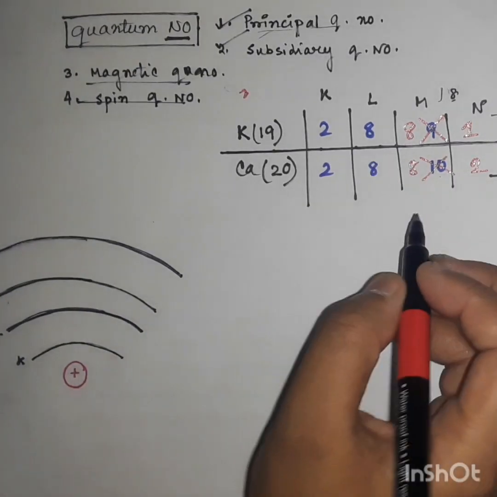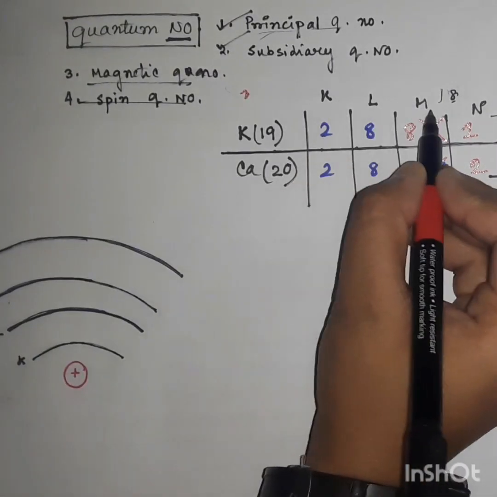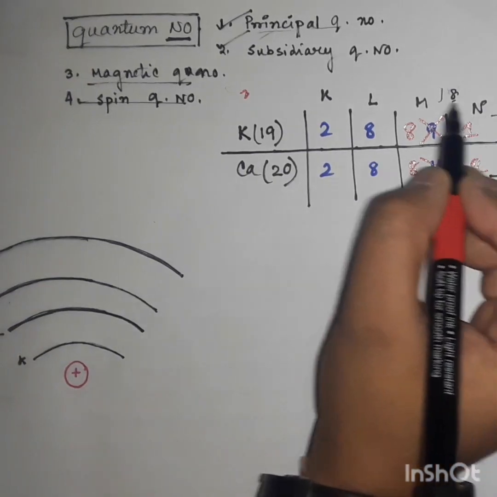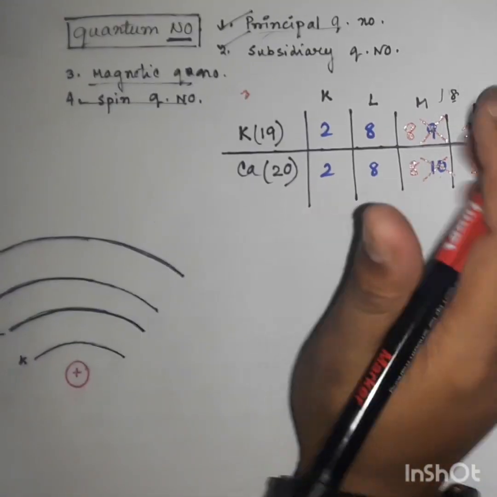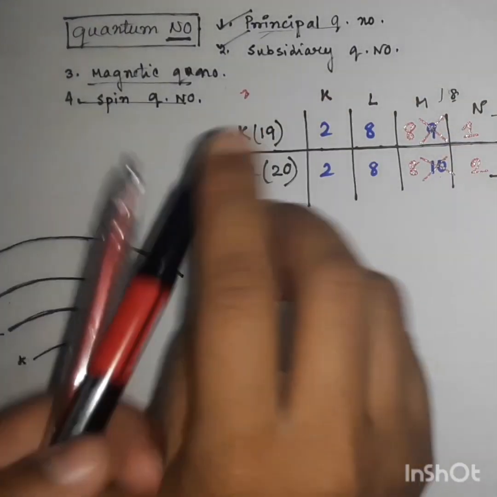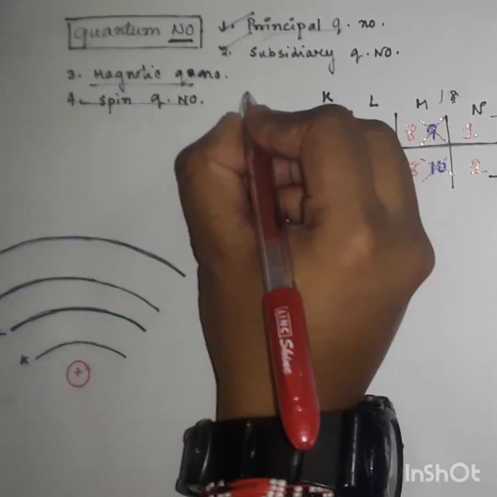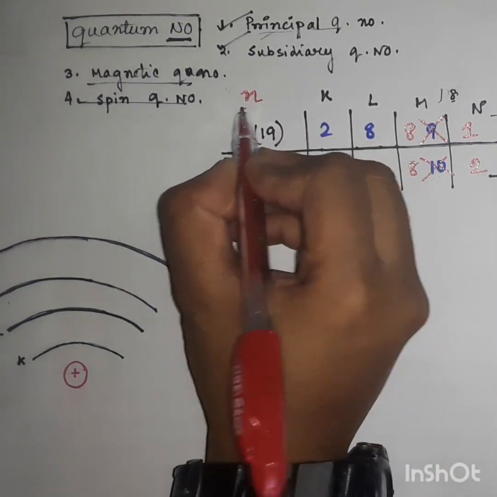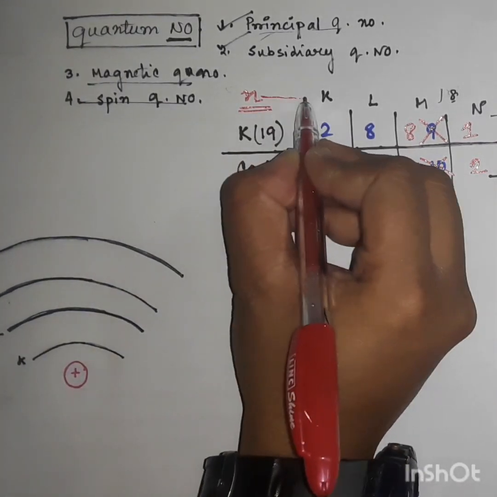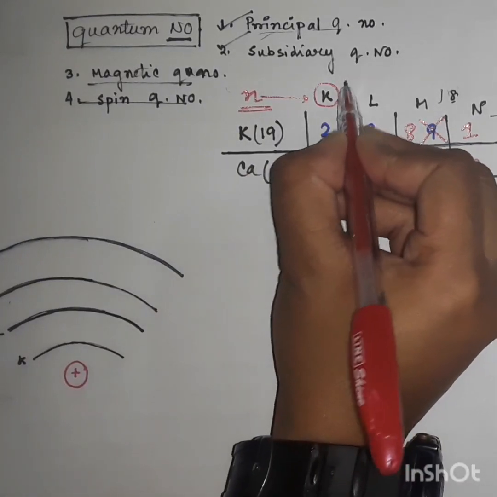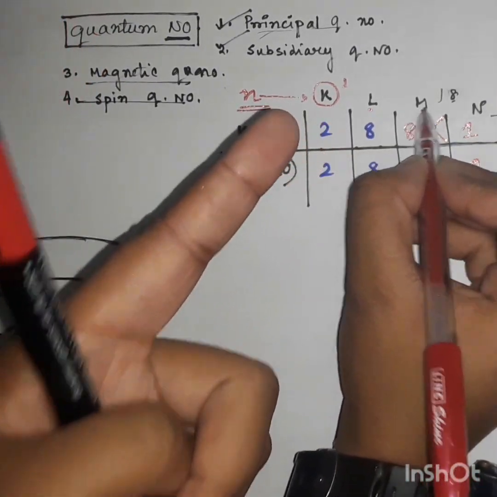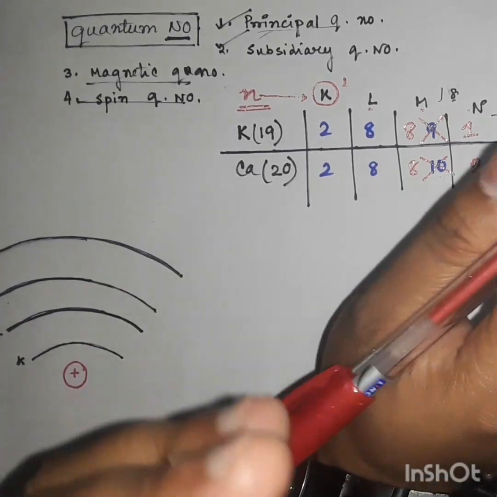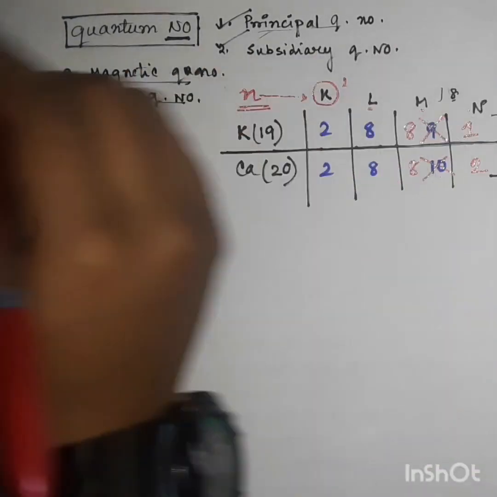In the last classes we read about the K, L, M, N shells or orbits. You have to remember one thing, students: these are the principal quantum number, denoted by small n. For K, obviously, small n equals 1. For L it is 2, for M it is 3, and for N it is 4. So these are the principal quantum numbers.